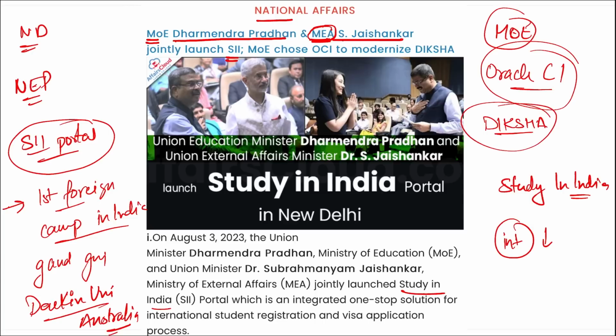Now what is this Diksha? Diksha is your digital infrastructure for knowledge sharing. Right? And Diksha, this was an initiative of which organization? It was an initiative of NCERT under the Ministry of Education. Correct? So remember this Study in India portal launched by Dr. S. Jaishankar and Dharmendra Pradhan ji.